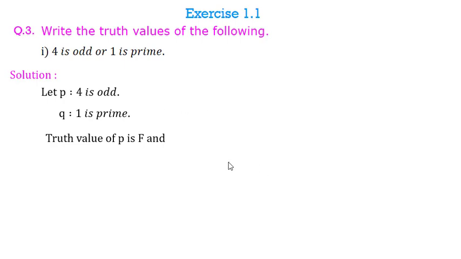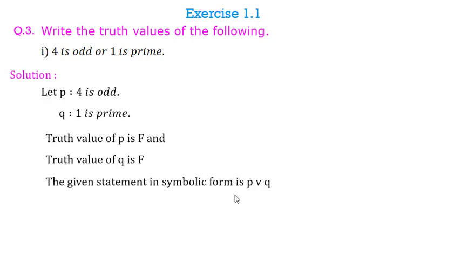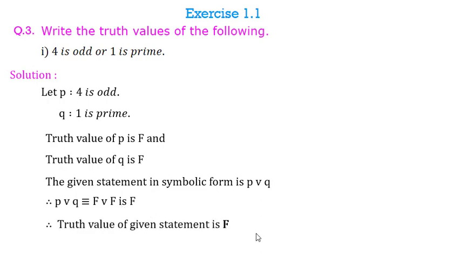And similarly the truth value of Q is also F. Now the given compound statement in symbolic form is P or Q. So this implies that we have to find F or F. Now F or F is F. So I will say the truth value of given statement is F. You must remember all the truth tables for conjunction, for disjunction, for implication, for double implication and for NOR.